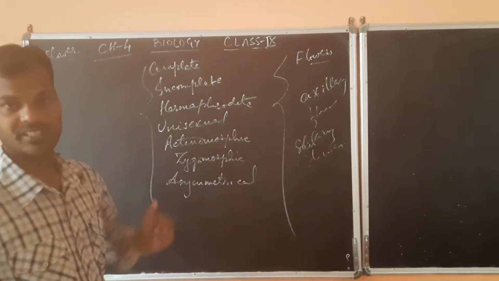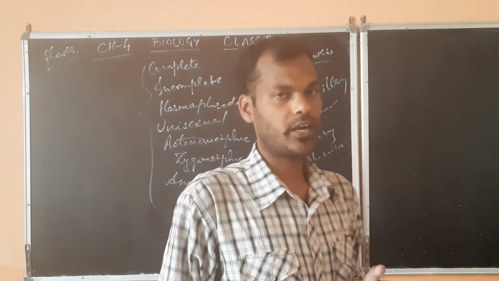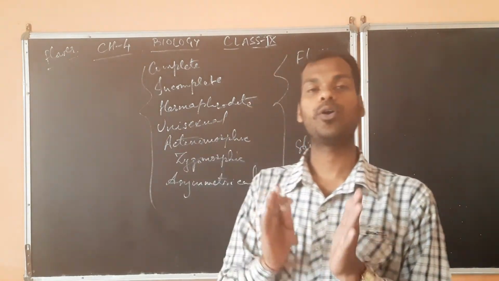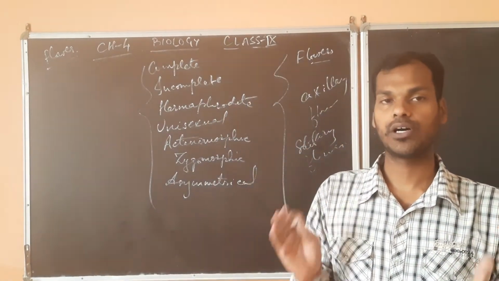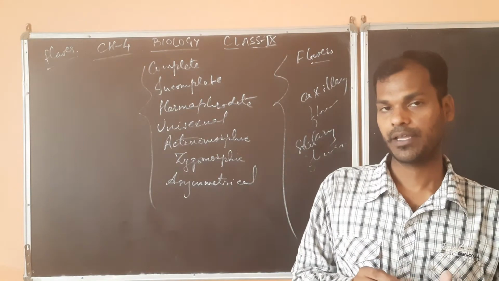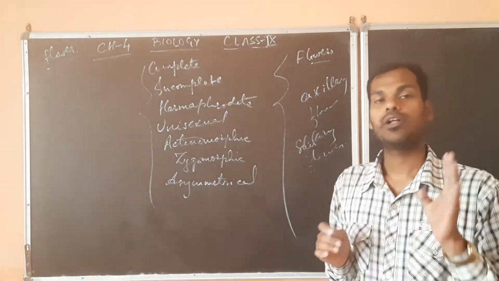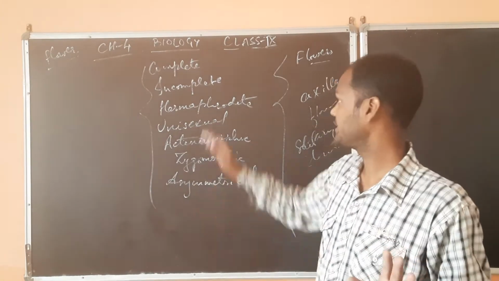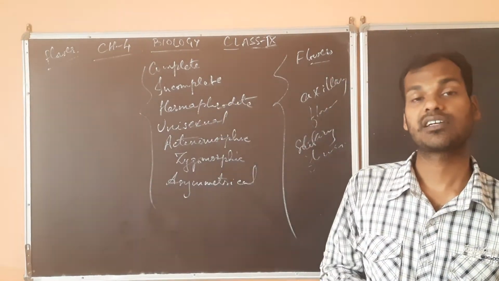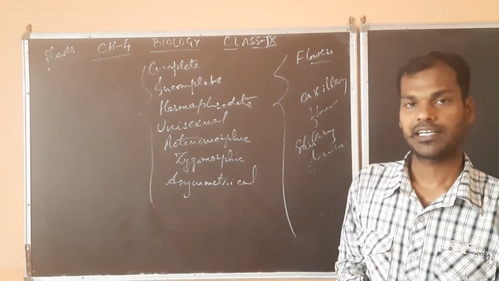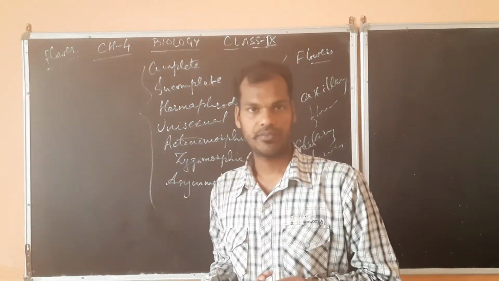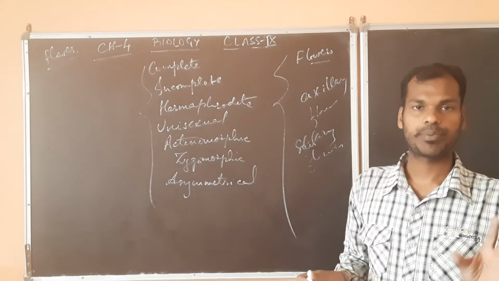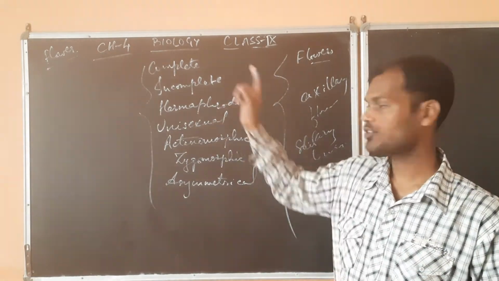So first see what is a complete flower. Complete flower simply means it will have all the different whorls of the flower. If all the four whorls, calyx, corolla, stamen, pistil, are present in the flower, then it is known as a complete flower. Example, you can see cotton. There it is complete, all the four whorls will be present. Hibiscus, you can see, that is also complete.